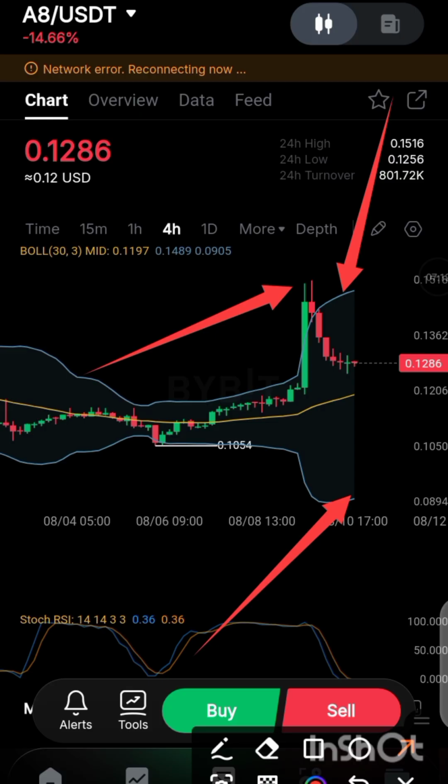Okay, if you are a day trader, you will just want to make money for the day and move out from the market. The next thing for you to do is to change to the 15-minute time frame. But if you are someone that is patient, you want to get a good thing from the market, maybe you are using $10 or $50 to start this trade, you can make sure you focus your attention on the 4-hour time frame.